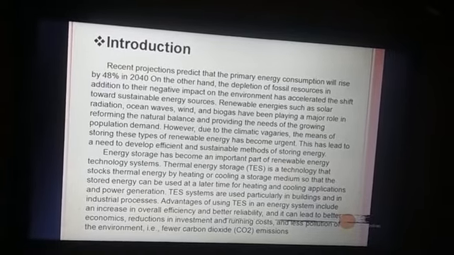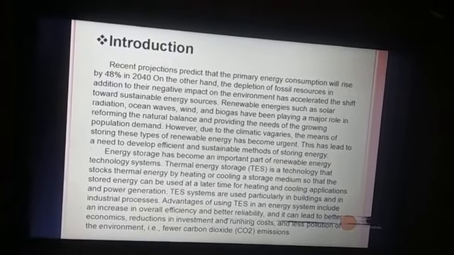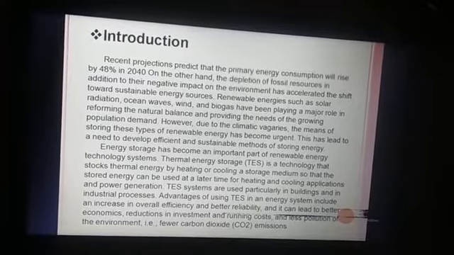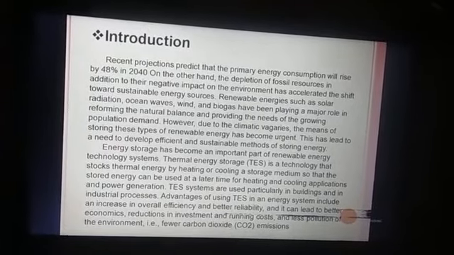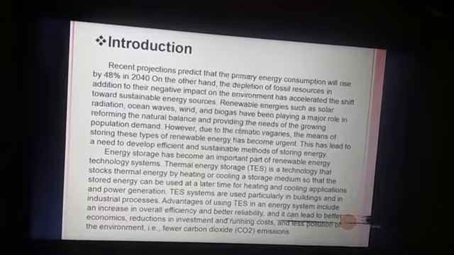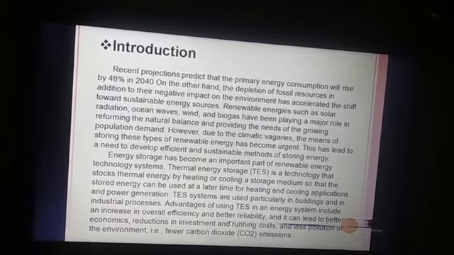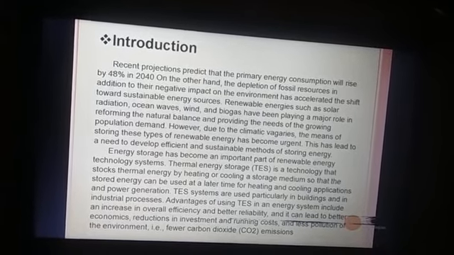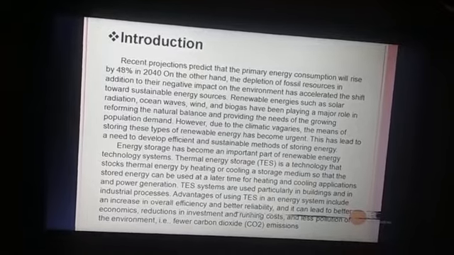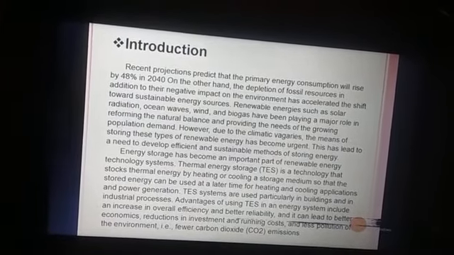Advantages of using TES in an energy system include an increase in overall efficiency, better reliability, a better economy with reduction in investment and running cost, and less pollution of the environment, that is, fewer carbon dioxide emissions.